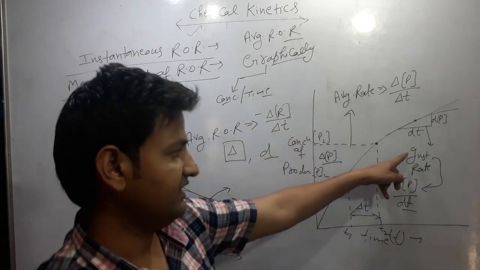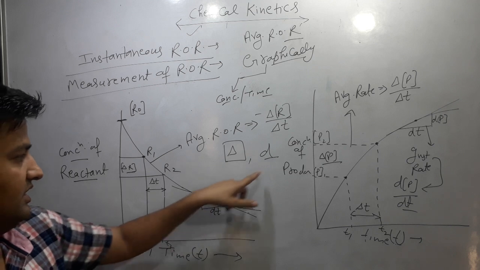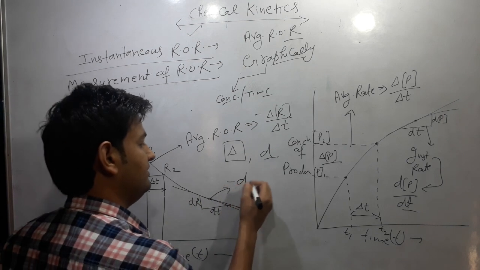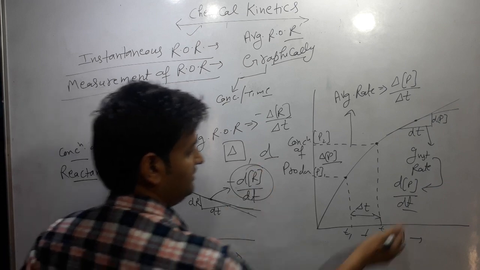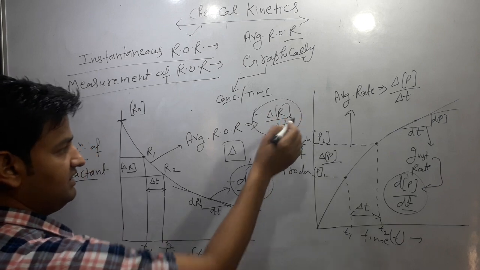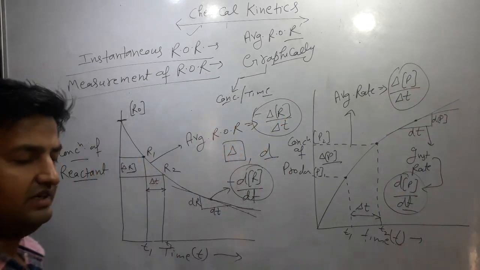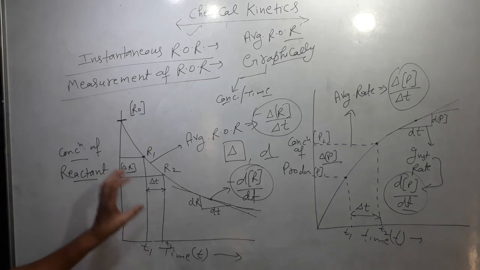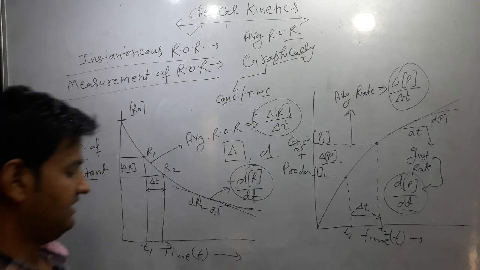That is our instantaneous rate in case of product. Instantaneous rate in case of the reactant is minus dR by dt, and for the product it is dP by dt. Average rate is minus delta R by delta t, and in case of product delta P by delta t. So we can calculate the rate of reaction graphically.